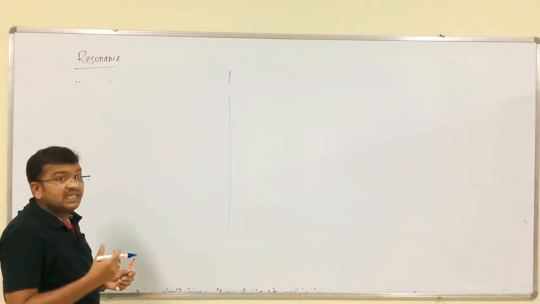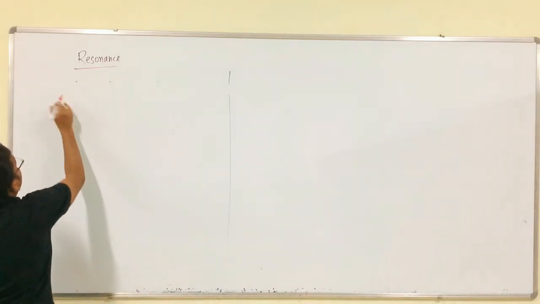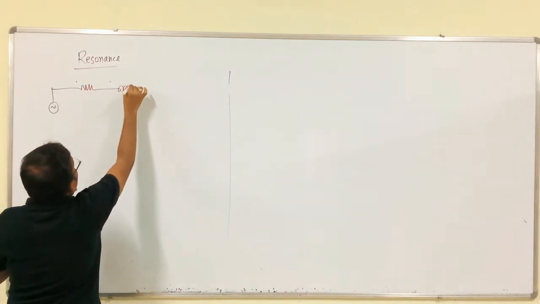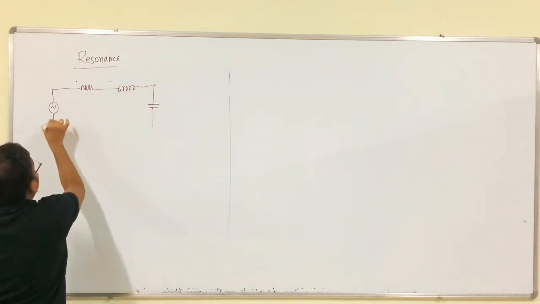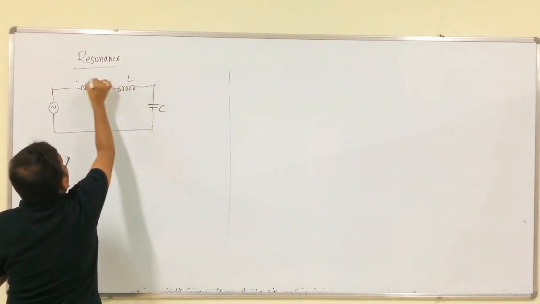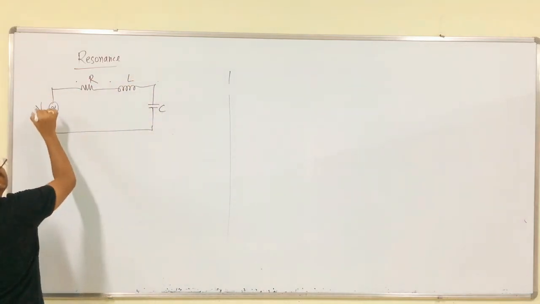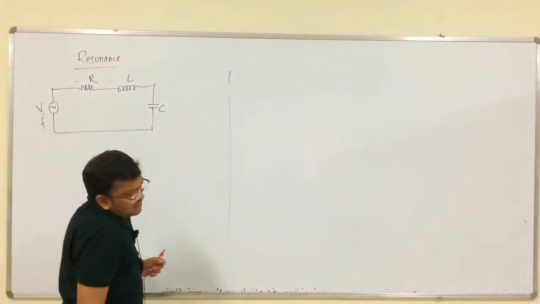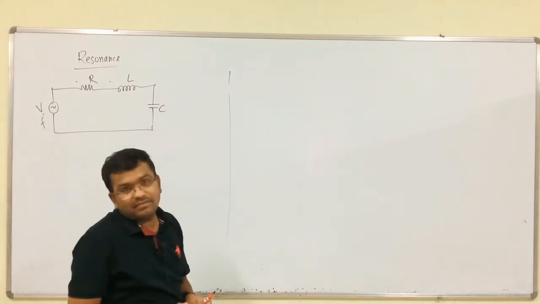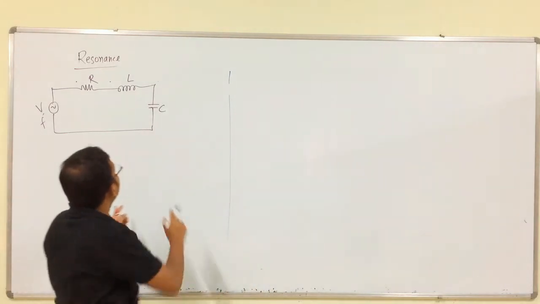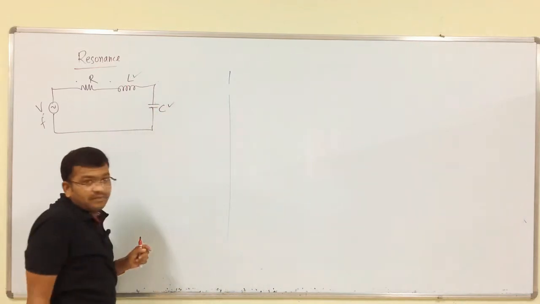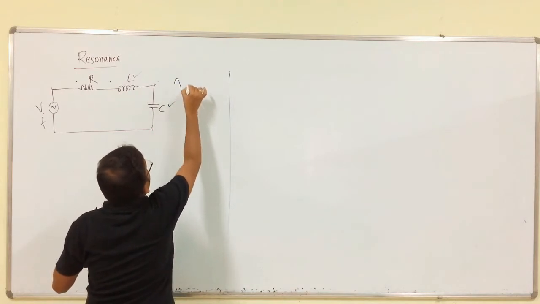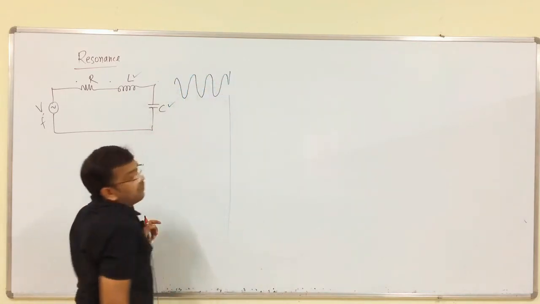Here I am going to consider a series RLC circuit, with the supply voltage at a particular frequency. Resonance in any system occurs due to L and C. Because of these two, inductor and capacitor, we are going to get continuous oscillations in the circuit.